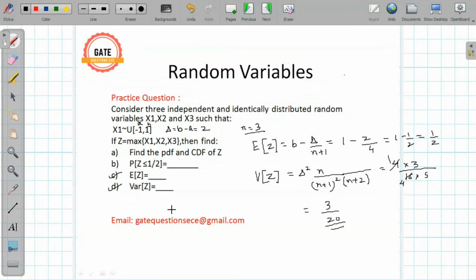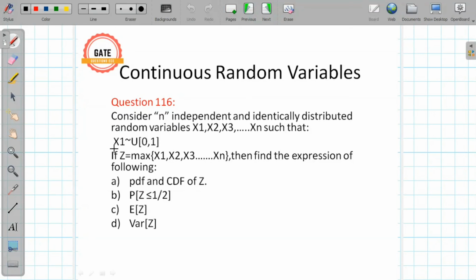Now let's see question number 116. In this question, we have n independent and identically distributed random variables where z is the maximum among all these n independent and identically distributed random variables. So here a is 0 and b is 1. So we can calculate the expectation of z will be 1 minus delta, which is 1 upon n plus 1. So that will give us n upon n plus 1.